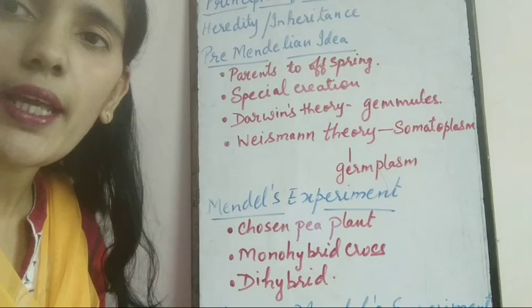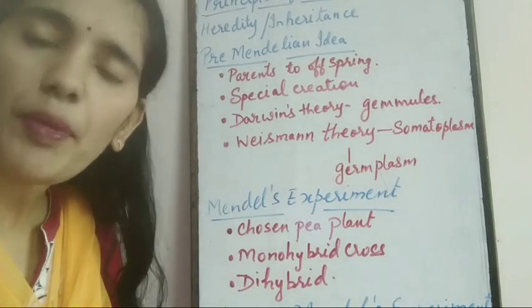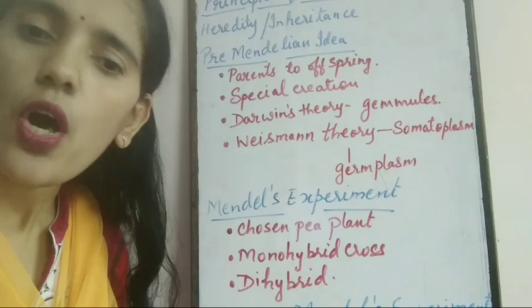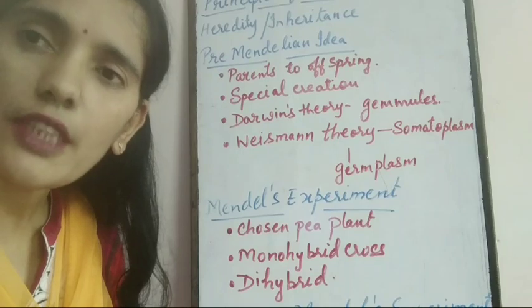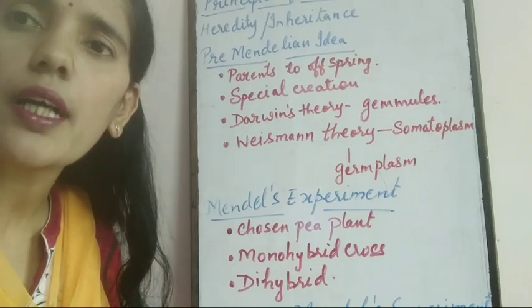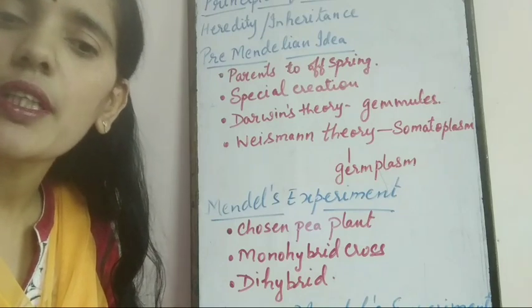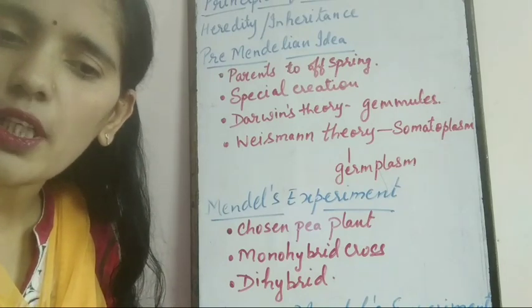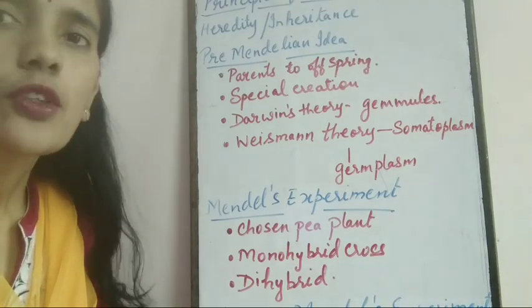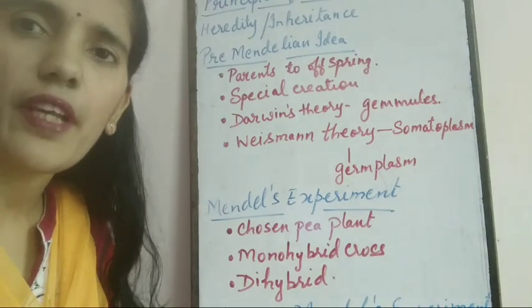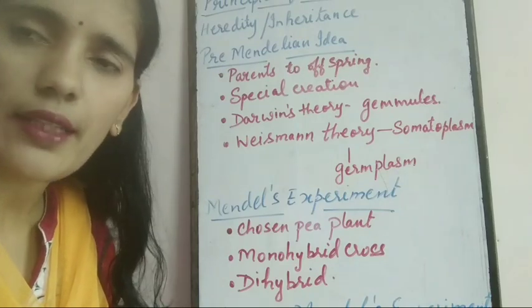Clear? So, heredity, or we can say inheritance, is the capability of maintenance of some set of characters which is passed from one generation to the other. Now, variation is also observed in sexually reproducing organisms. So, easily we can observe variation in sexually reproducing organisms.